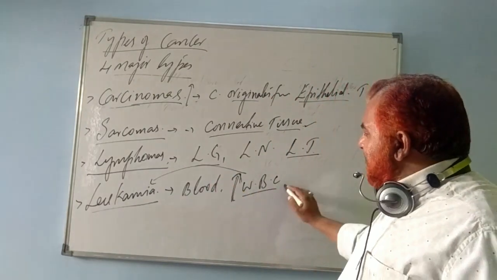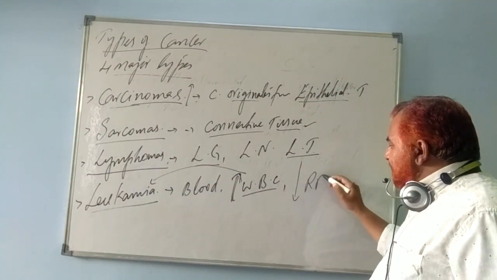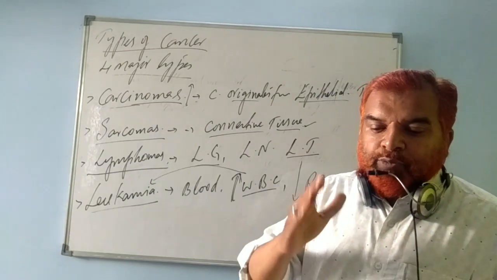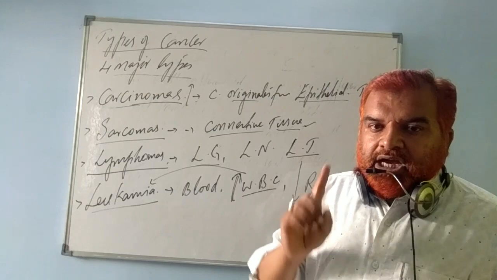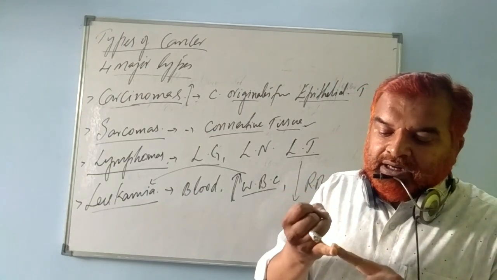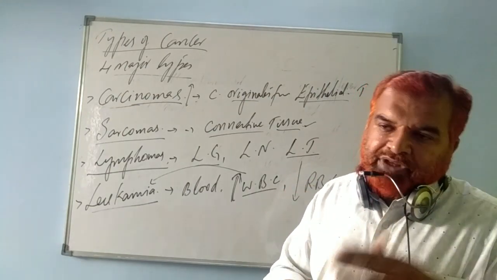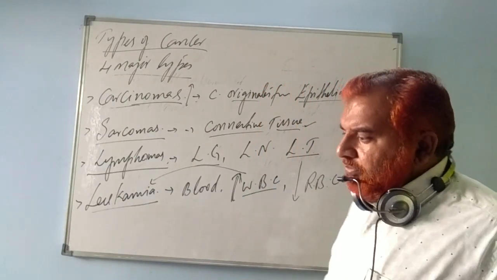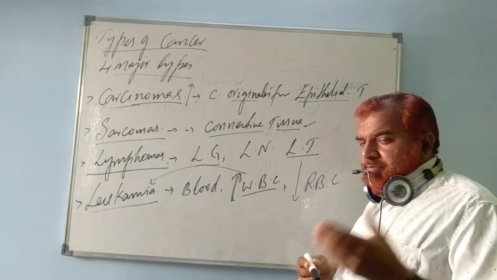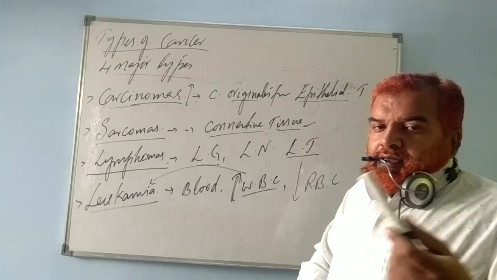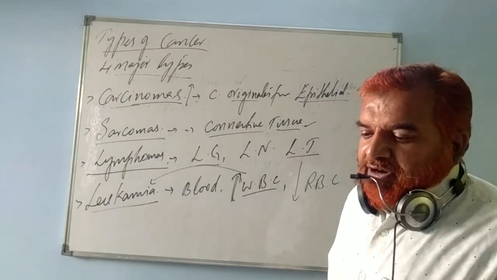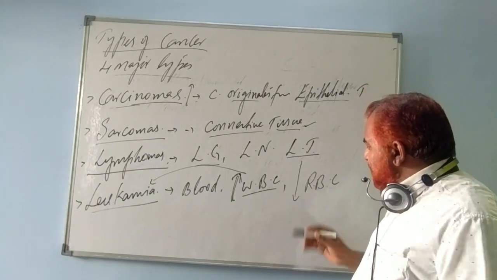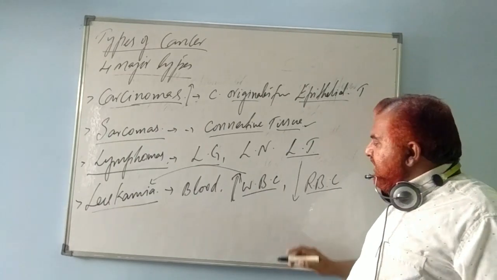This in turn leads to a decreased number of RBCs, red blood corpuscles. In the 7th chapter, we told you that 4.8 to 5.2 million RBCs should be present per cubic millimeter of blood in males. It is lesser in females, 4.5 to 4.9 million.